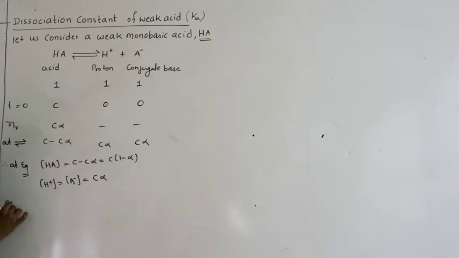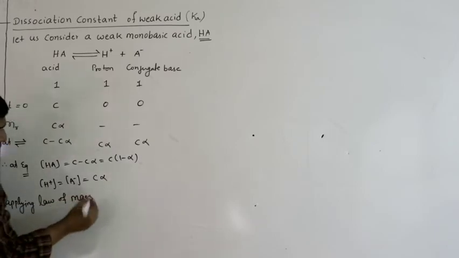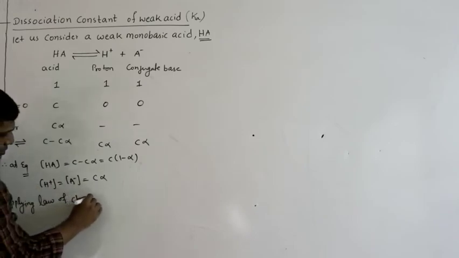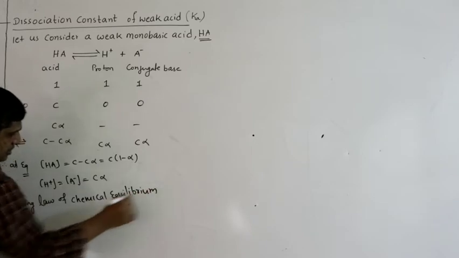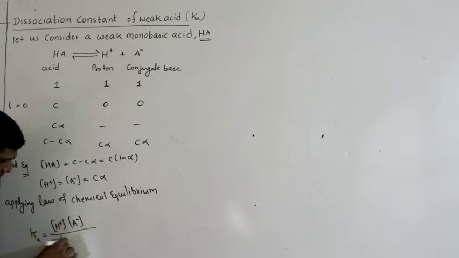So, applying the law of chemical equilibrium, or law of mass action, the dissociation constant Ka is the equilibrium concentration of H plus times A minus divided by HA. So, substituting the values,